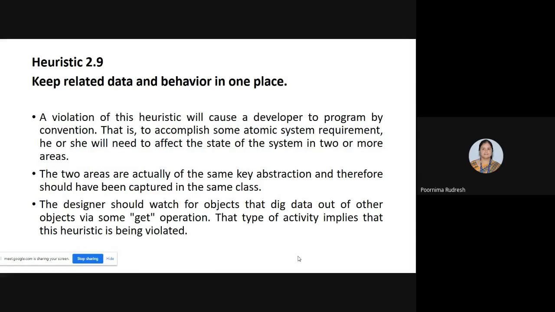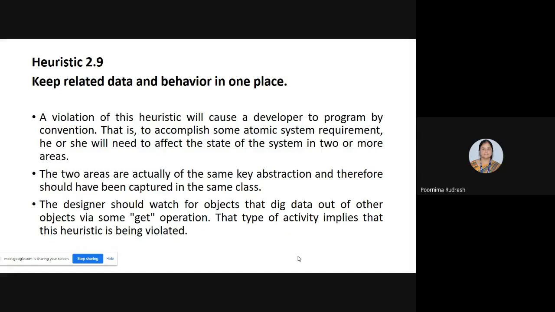Next one is heuristic 2.9. This says that keep related data and behavior in one place. Meaning whenever we are creating the class, keep the data and behavior of that class in the class itself. You should not treat it as public. Treat that as a private part of that particular class. Clear?